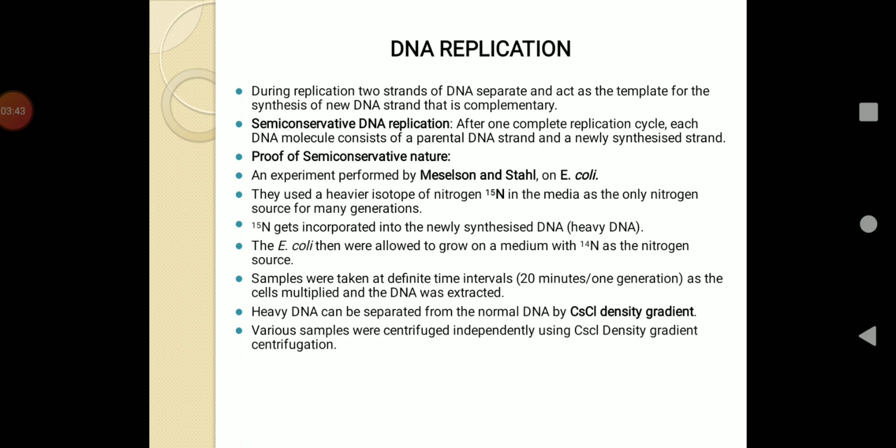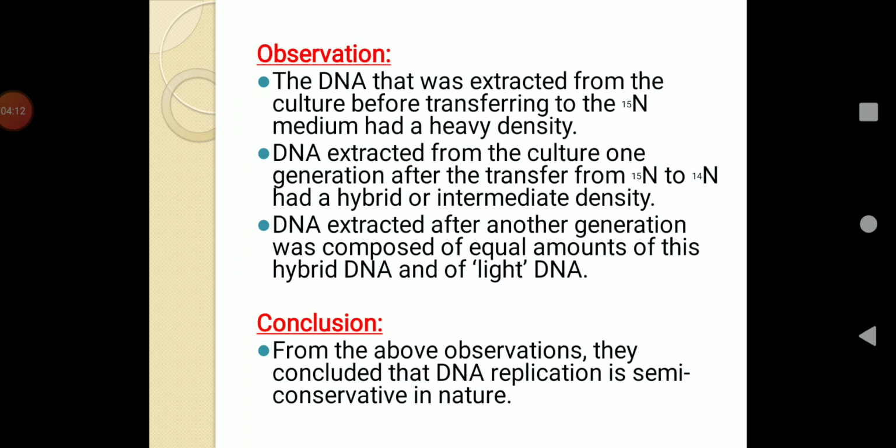So now these E. coli cells are transferred to the nitrogen medium and the bands are produced. At the first generation a hybrid band appears and at the second generation two bands are produced. The position of the bands proves the semi-conservative nature of DNA replication. So now we will study the DNA replication process.